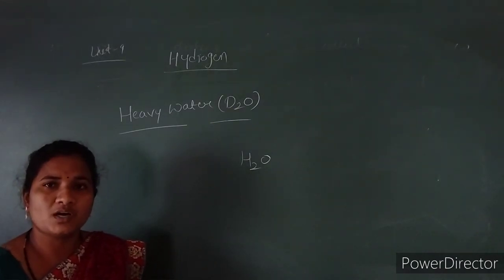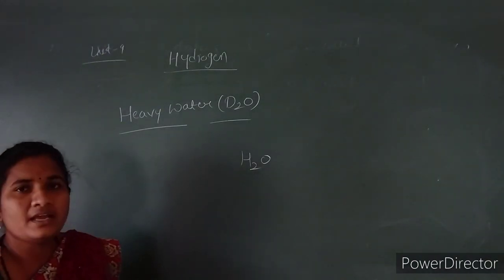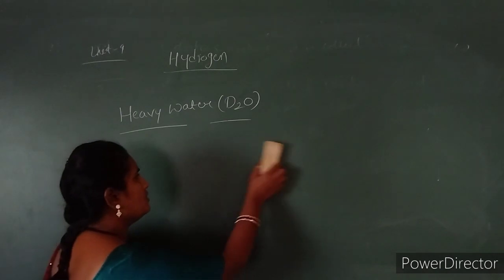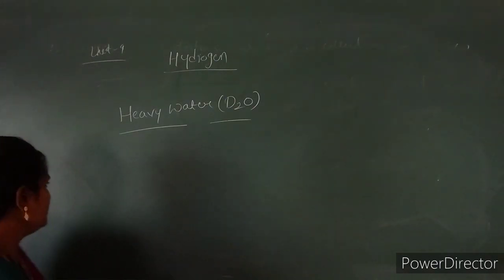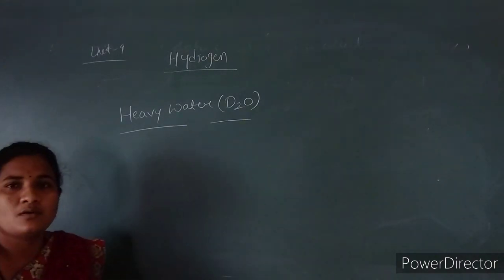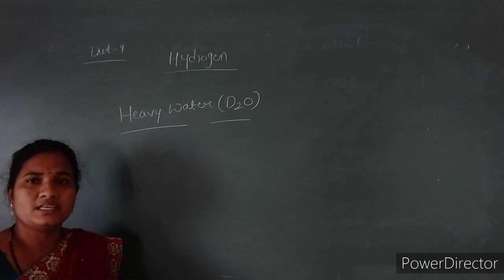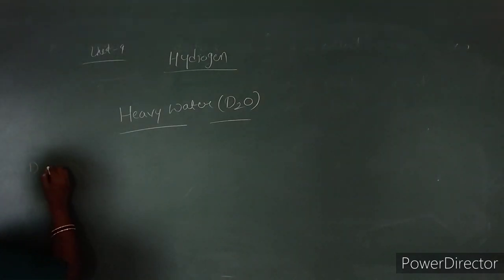Due to the presence of one neutron, it becomes heavy. This heavy water we can prepare by exhaustive electrolysis of normal water treated with a little amount of alkali.